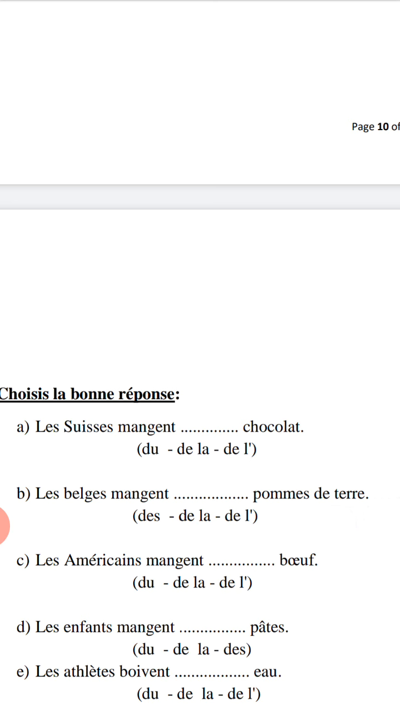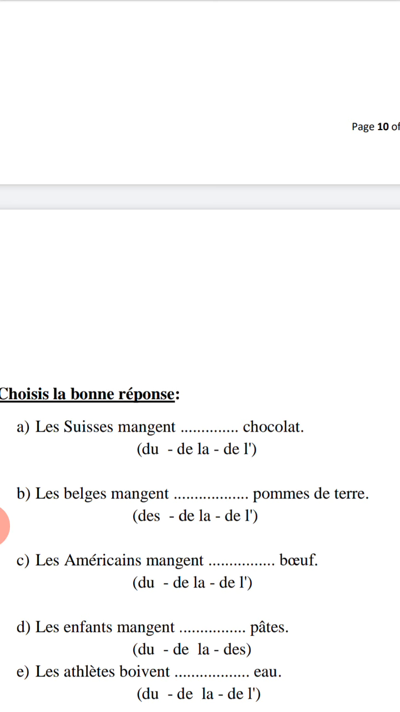Les Américains mangent bœuf. The Americans eat beef. Du, de la, de l'apostrophe. Bœuf here is masculin or féminin? Remember. Les enfants mangent pâtes. The children eat pasta. Pâte is pluriel ou singulier? Du, de la, de. Remember.